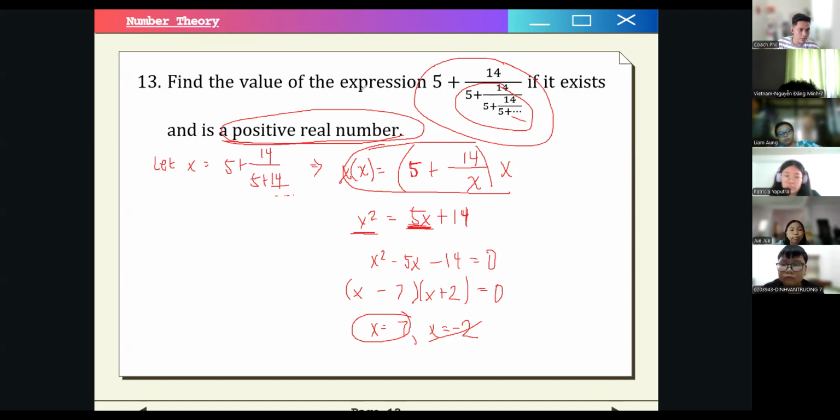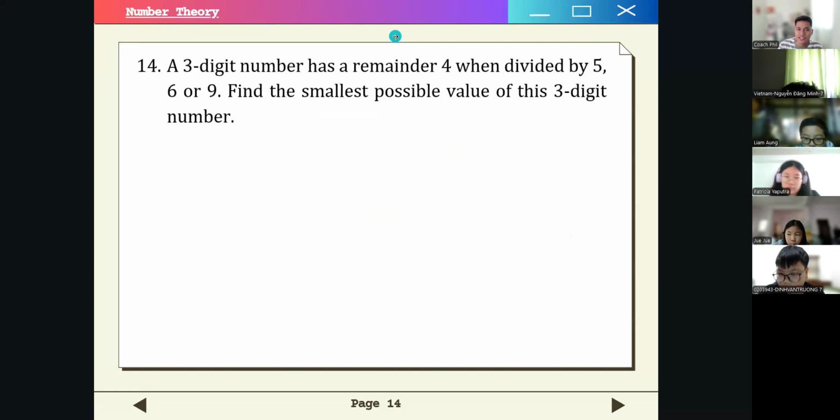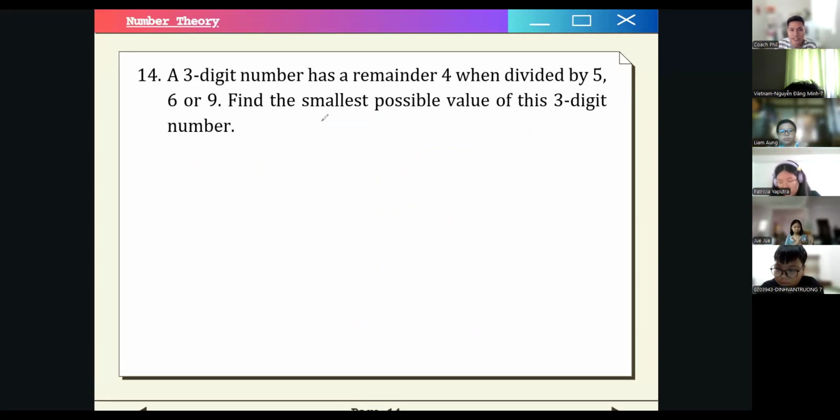So I assume there are none. No other questions, guys? If there are none, let's move on to number 14. This one, a three-digit number has a remainder 4 when divided by 5, 6, or 9. Find the smallest possible value of this three-digit number. So how do we approach this problem? So we have a three-digit number